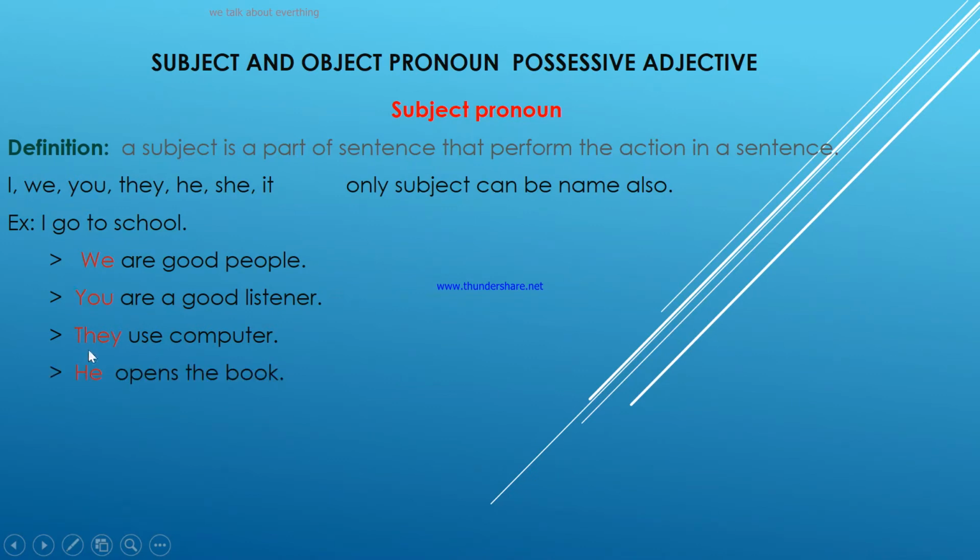The next example: He opens the book, right? Why do we use S here? I'm going to talk about this in upcoming videos. The next one is: She cleans the desk. So the action of cleaning is done by her, she, the girl. It works very well. For example, I'm showing my computer, saying that it works very well, right? So this was subject pronouns.